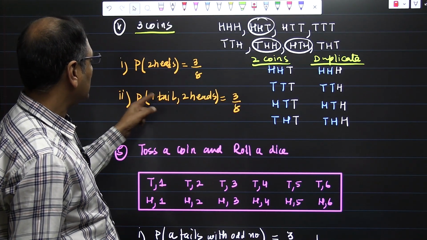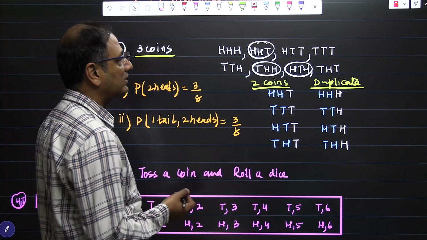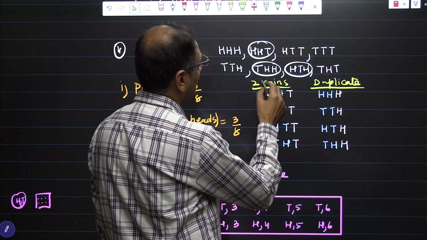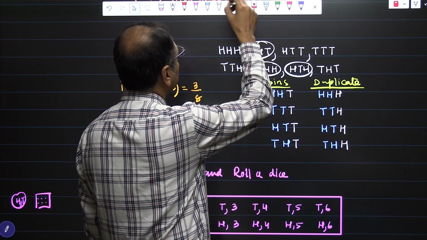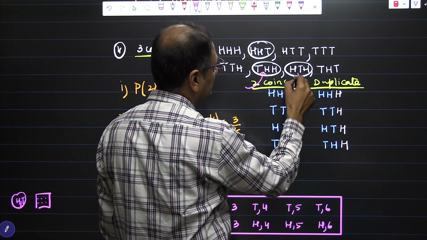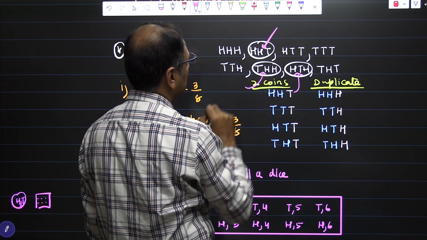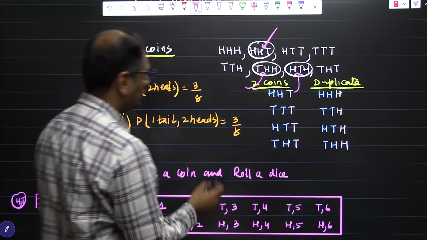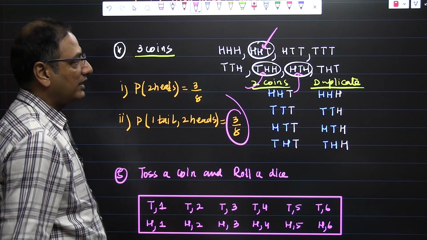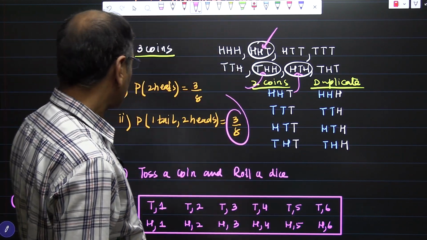And the probability of 1 tail and 2 heads. We need to look at the outcomes which have 1 tail and 2 heads, that is this one, and this one, and this one, 3, and that's all. So the probability is 3 by 8. In that sense we deal with the coins.